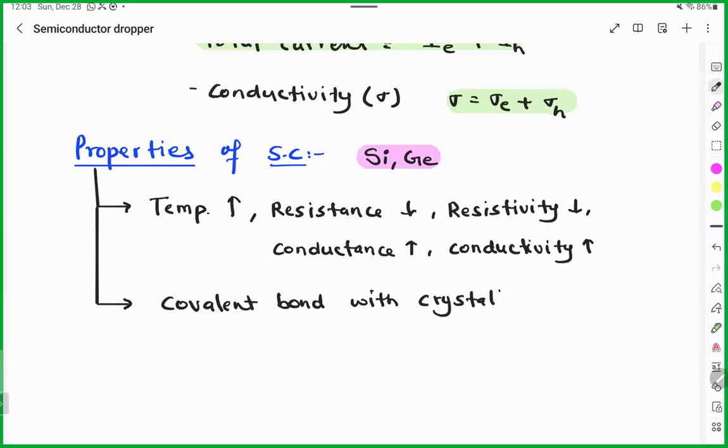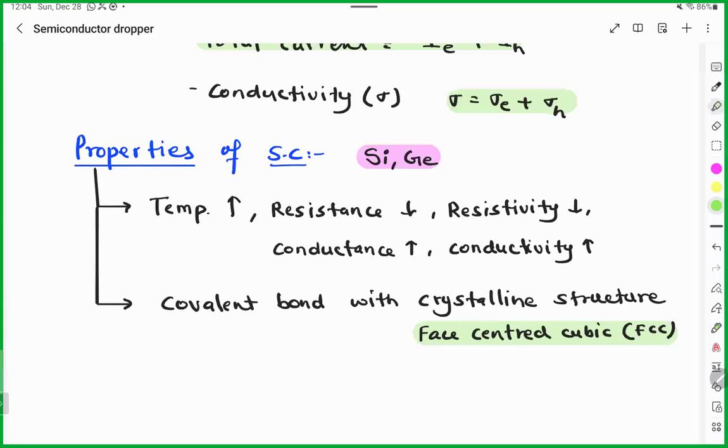Barinder, what is the meaning of the crystalline structure? Pratigya, what is crystalline structure? Okay.